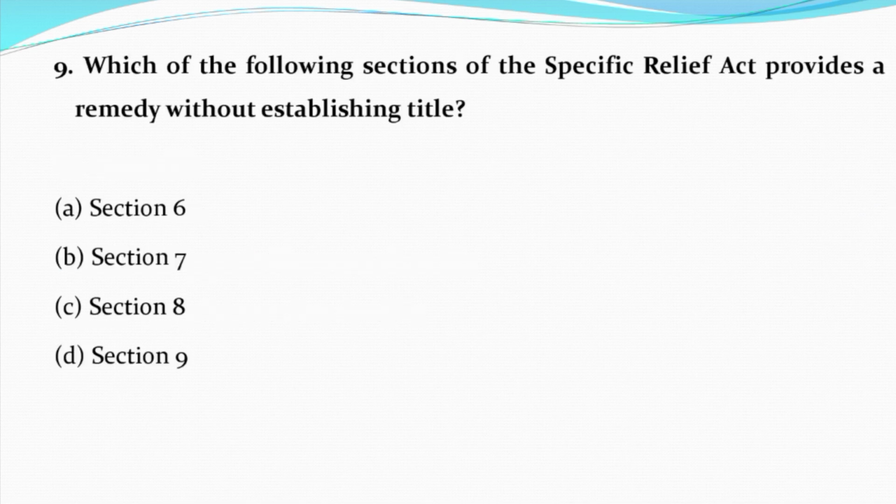Now question number 9. Which of the following section of Specific Relief Act provides a remedy without establishing title? Option A. Section 6. Option B. Section 7. Option C. Section 8. Option D. Section 9. And the correct answer is option A, section number 6.